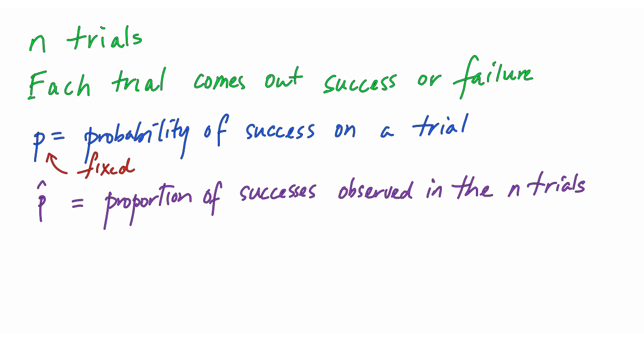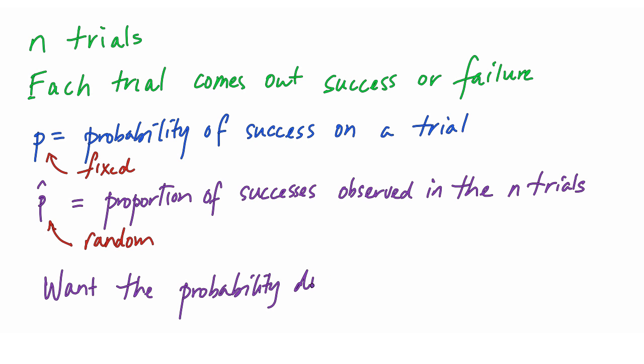On the other hand, p hat, the proportion of successes we get in our n trials, is a random variable. It varies randomly depending on our coin flips or what sample of voters we select. What we'd like to know is the probability distribution for this random variable p hat.